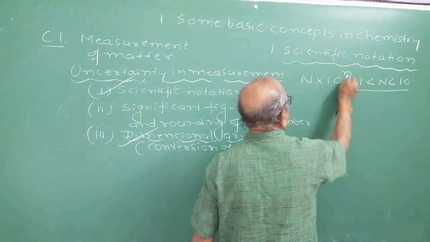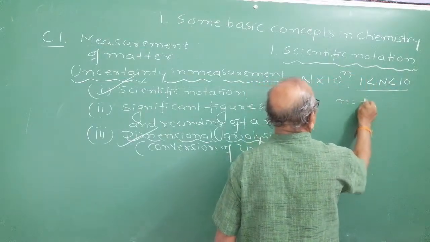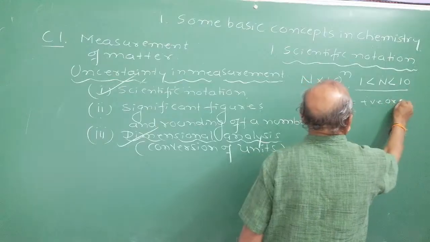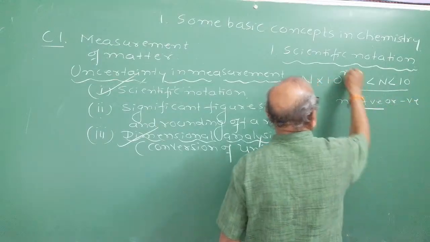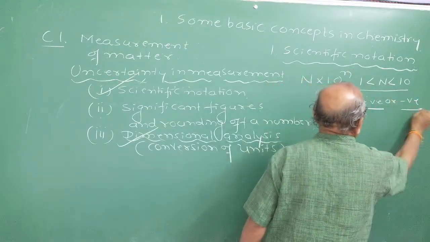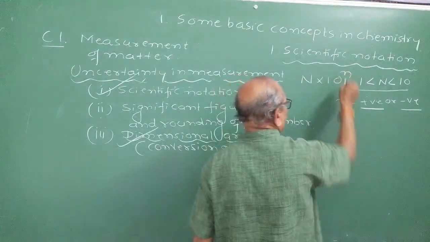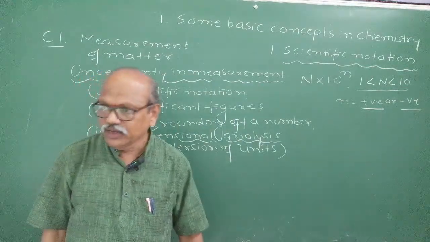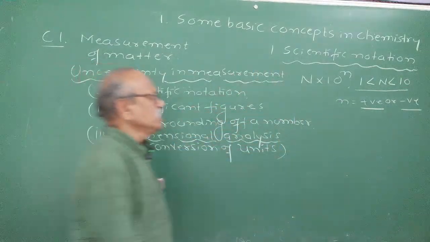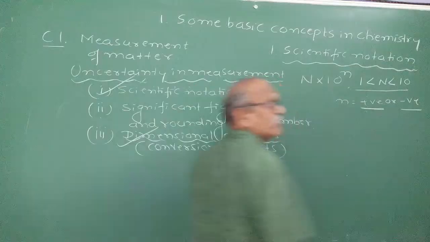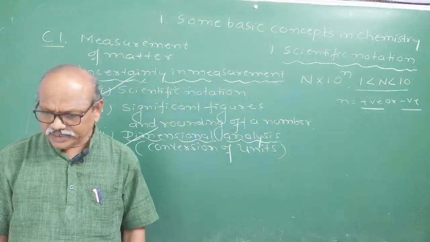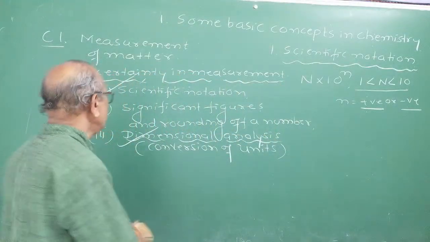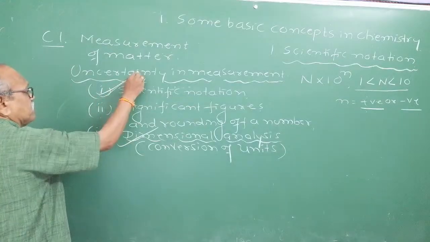Then the power will be either positive or negative. For bigger units, it will be positive. For smaller units, it will be negative. The prefix is used when 10 to the power goes on changing, and you get the positive or negative value. We learned this already in the previous class.